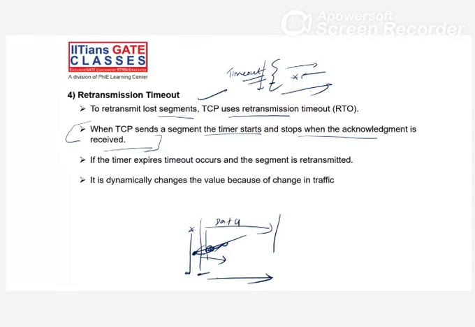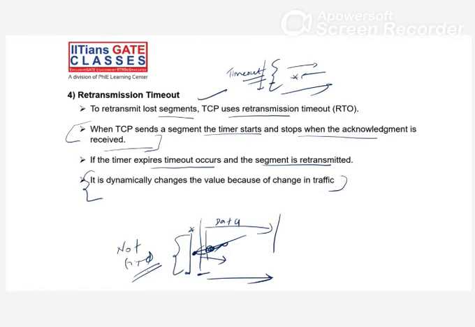Simple, right? It's common sense. So if the timer expired and a timeout occurred, the segment is retransmitted. The main thing is this line: it dynamically changes the value because of changes in timing. So this timeout value is not fixed in TCP. In the data link layer, your timeout value is fixed, but in TCP it is not fixed. Dynamically, the timeout value changes depending upon the traffic.